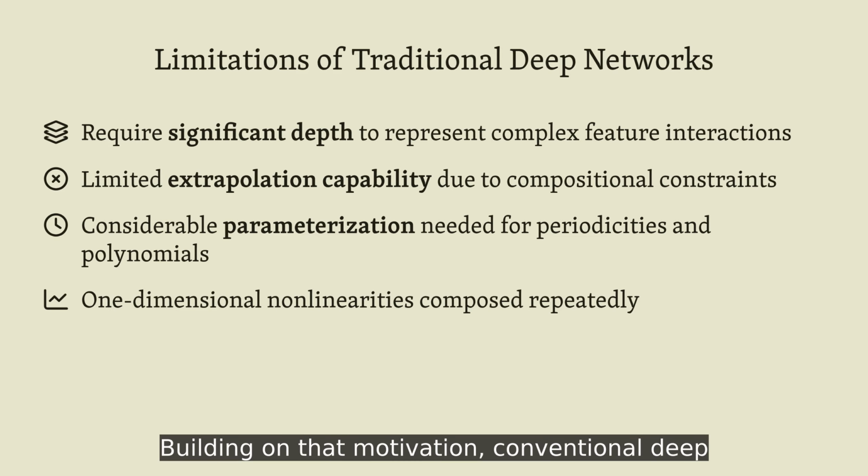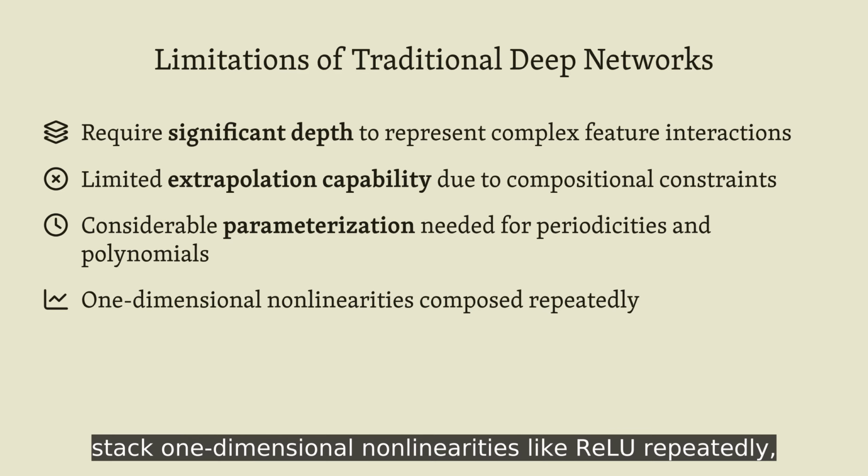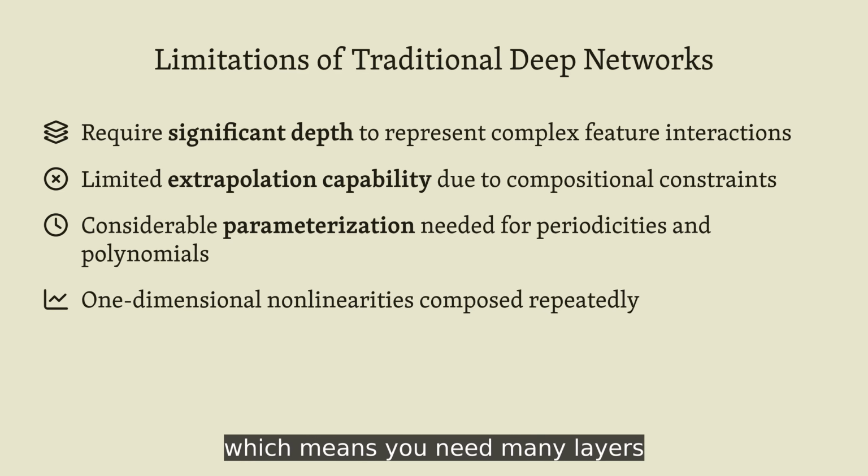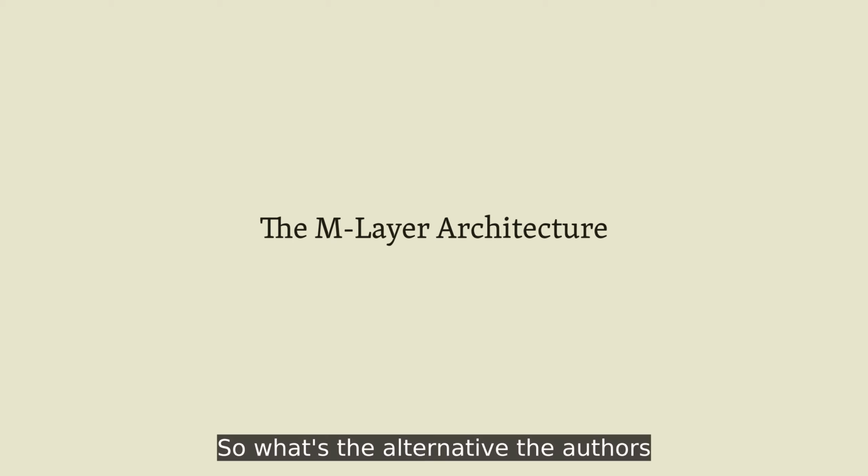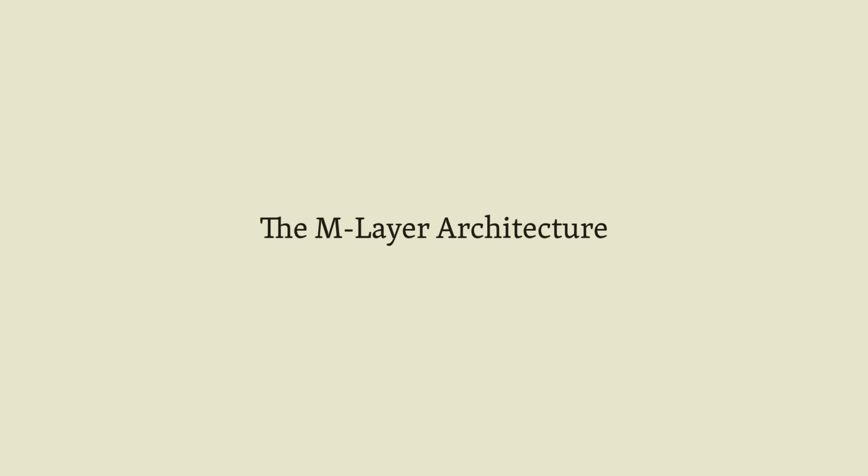Building on that motivation, conventional deep networks face several key challenges. They stack one-dimensional nonlinearities like ReLU repeatedly, which means you need many layers and parameters to capture intricate feature dependencies or periodic patterns. So what's the alternative the authors propose?